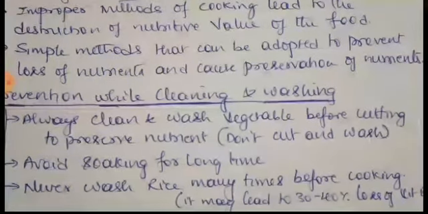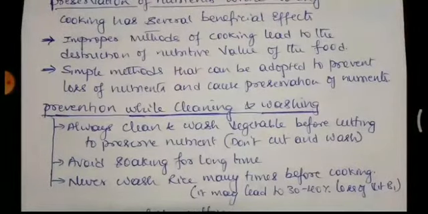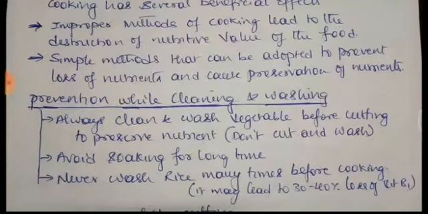First, we are going to study cleaning and washing, followed by cutting and then cooking. During the cooking process, first we will clean by washing. After that we will cut the vegetables or cooking items, and then we will cook the food. In this process, what are the steps we should follow to maintain nutrients? Let us discuss. First, prevention while cleaning and washing.